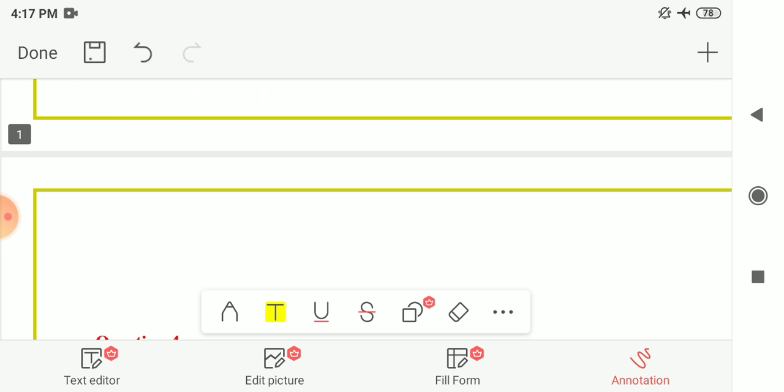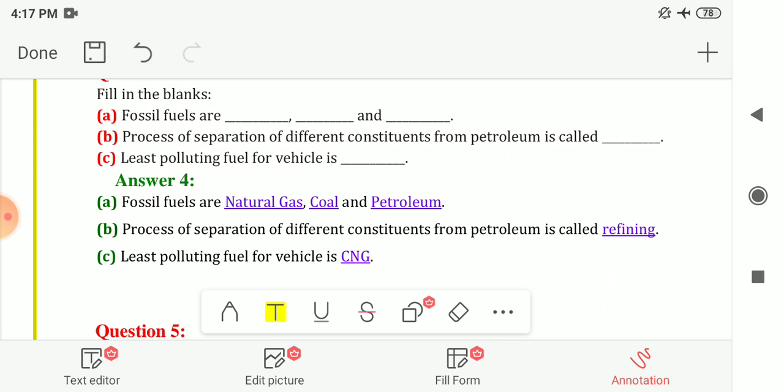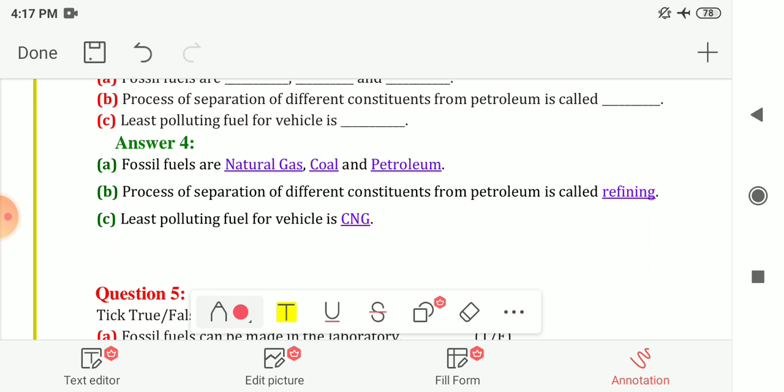Next, question number 4, fill in the blanks. First, fossil fuels are blank, blank and blank. The answer is natural gas, coal and petroleum. These are the fossil fuels. Next, the process of separation of different constituents from petroleum is called blank.